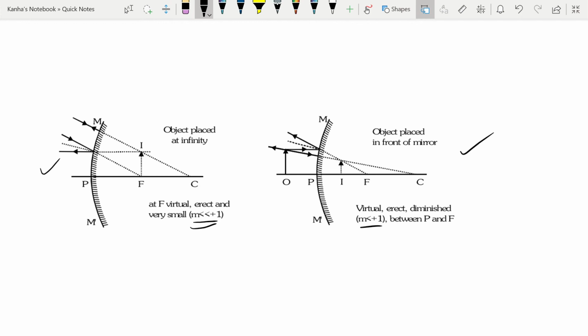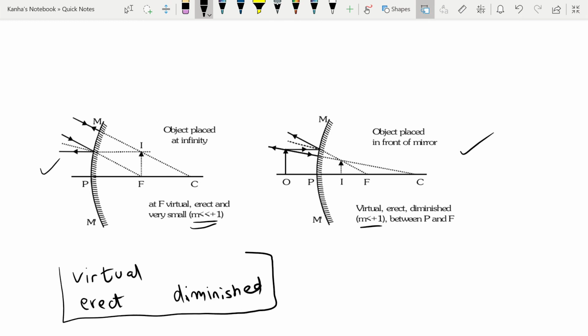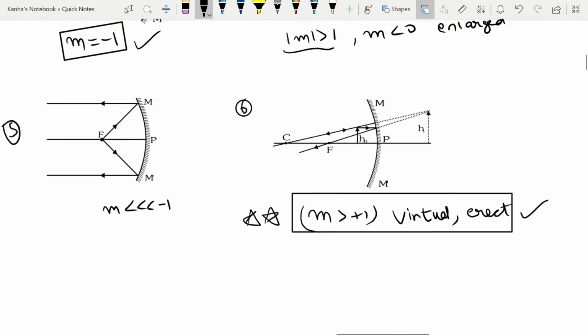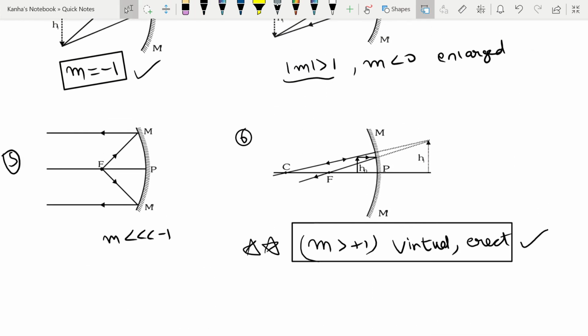What this says is I have a virtual image, because m is positive, I have an erect, and I have a diminished image. So this is true for convex mirrors: virtual, erect and diminished. For concave, you will get a virtual erect image only if it is between focus and pole.